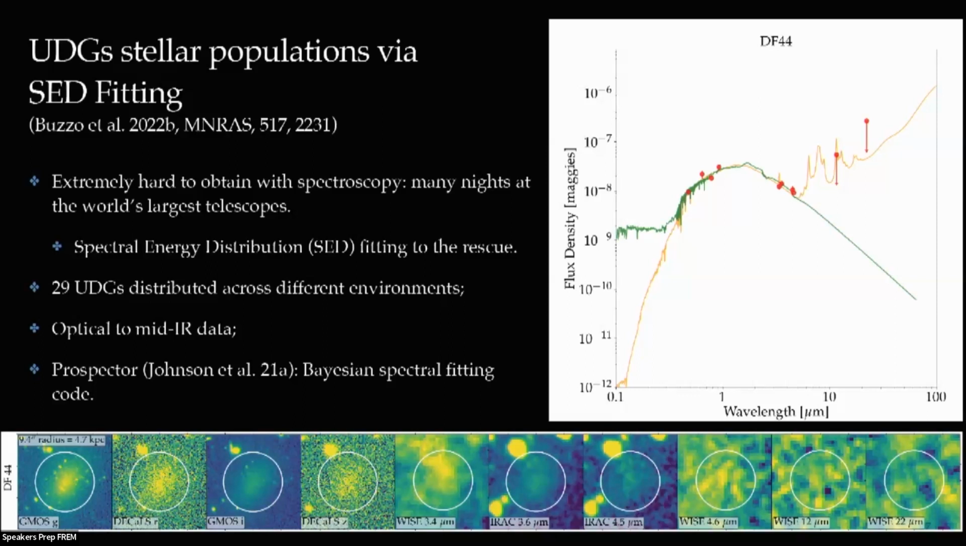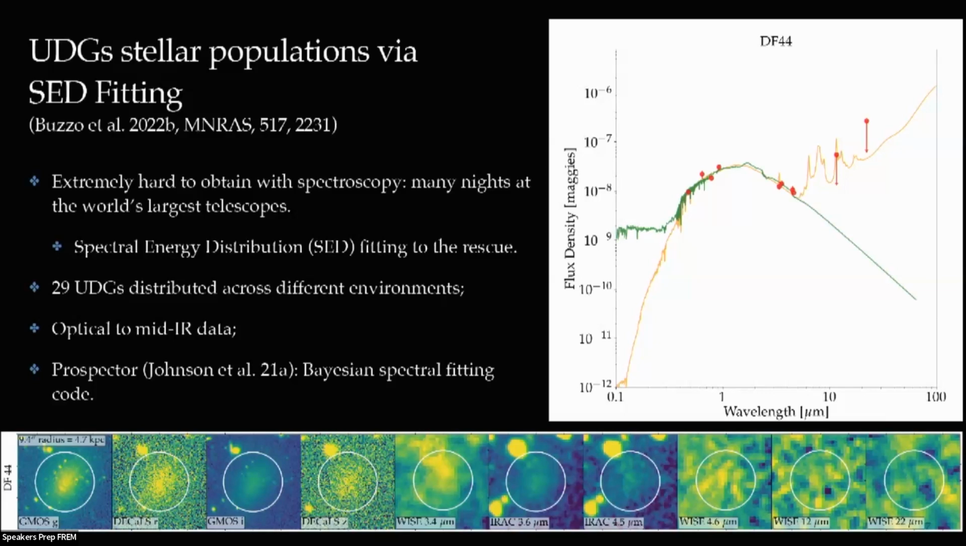So here I'm showing DF44, which is one galaxy that Duncan talked about. Here we have 10 photometric bands for it, going from the optical to the mid-infrared. And our idea is to measure the flux here, plot it against the wavelength, and try to fit many spectra to it to find the best one. This way we can recover reliable stellar populations for them, hopefully. So we did this for 29 UDGs distributed across environments from the field to the cluster, and we used Prospector, which is a Bayesian spectral fitting code.